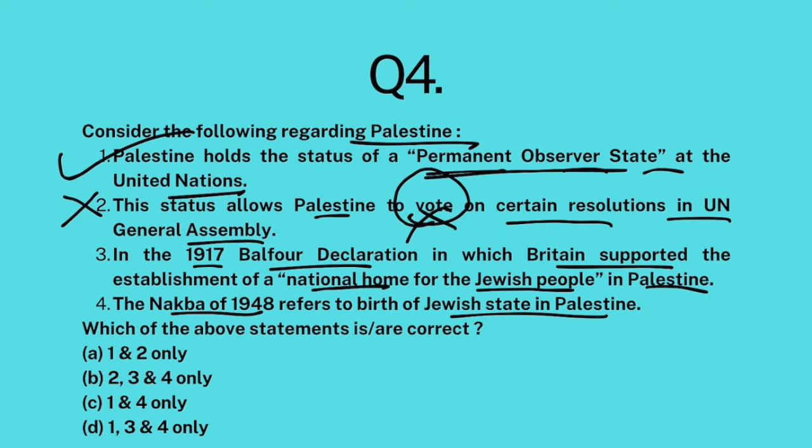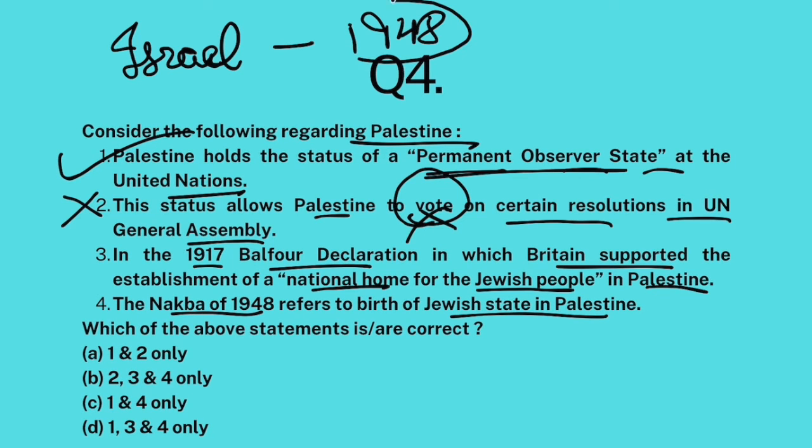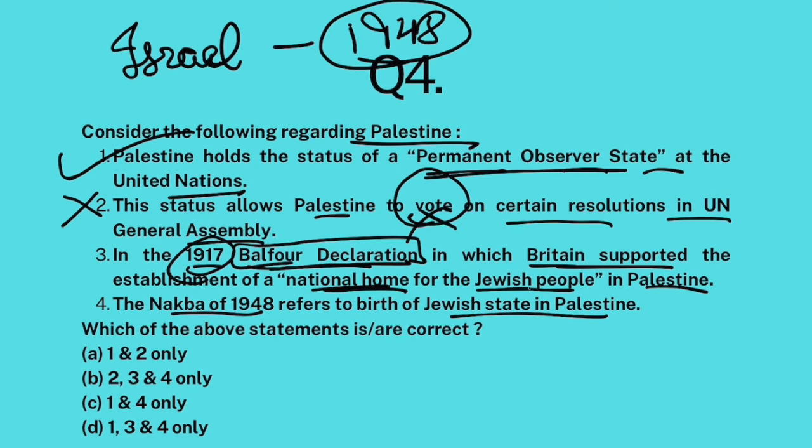Okay, now how was Israel formed? Look, Israel was formed in 1948. Basically, all the Jews of Europe, okay, they lobbied that they need a separate Jewish homeland, a separate country for Jews in the state of or territory of Palestine, which was under Britain's control. Therefore, they lobbied hard, and in 1917, Britain accepted. They passed Balfour Declaration, under which Britain supported a national home for Jewish people in Palestine. Clear? So this part is correct.